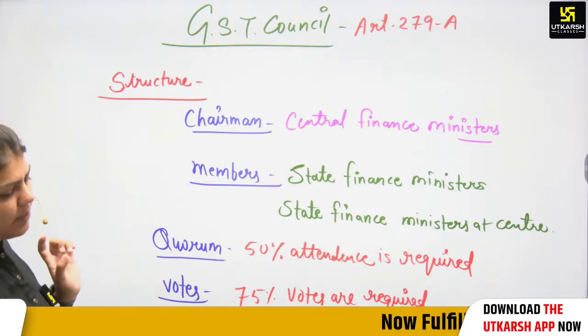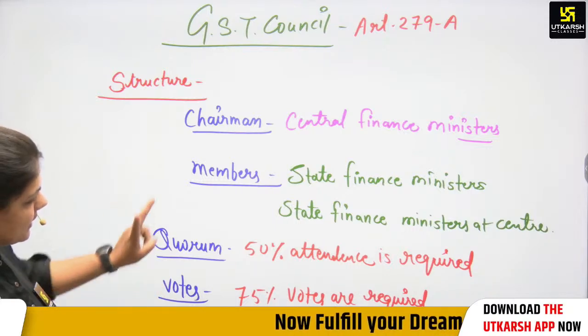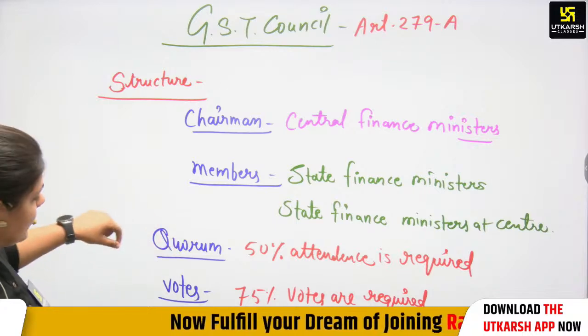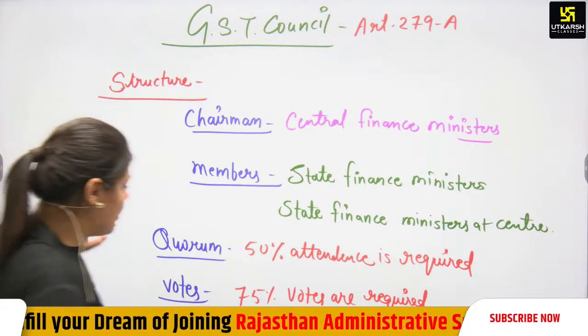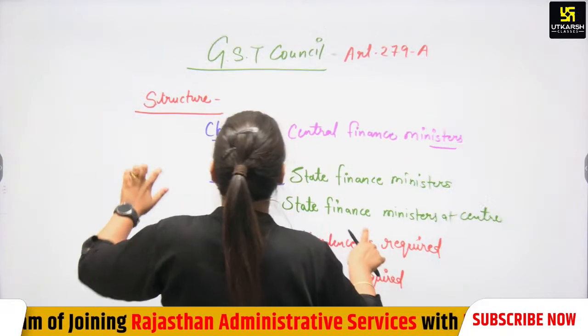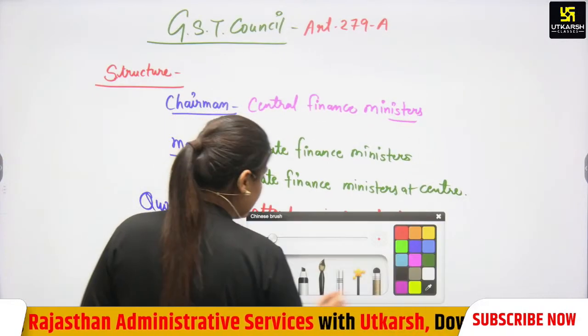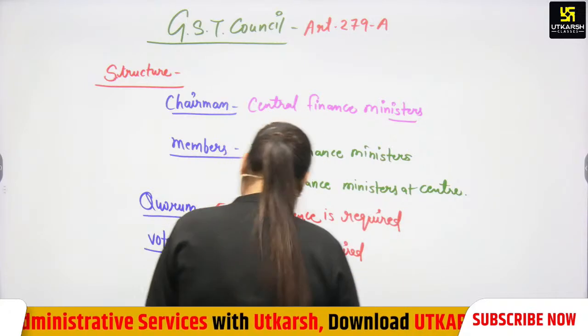That is a very important point. You have to remember that 50% attendance is required, that is the quorum, and then 75% votes are required for any consent. And there is a collaboration: votes should be collaborative between the central as well as state governments.